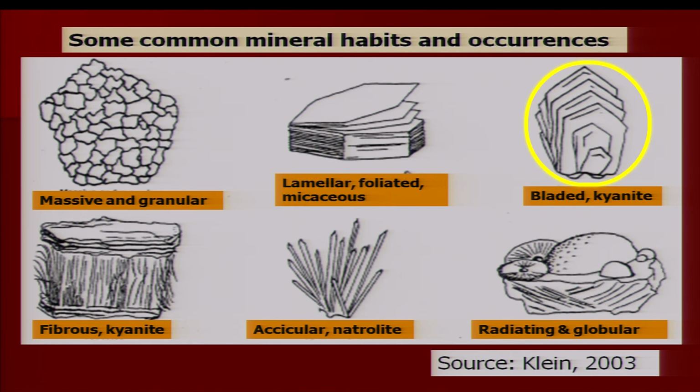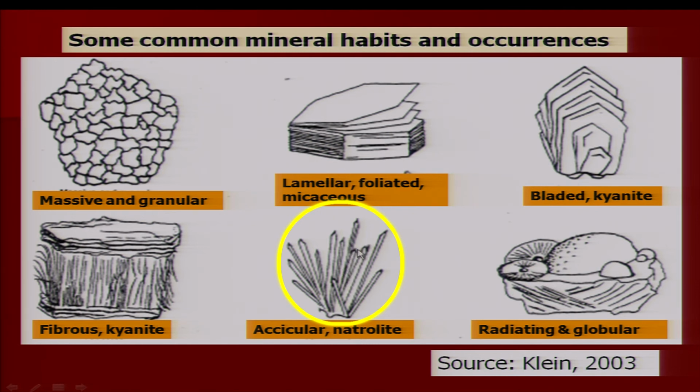Then bladed habit, at the top right-hand corner, just like a blade. The example is kyanite. Kyanite crystals are bladed, they can be separated out along the blades. Fibrous habit is shown here in this picture, and then acicular habit. This is acicular, just like a needle. You can see the crystals of a mineral, they look like needles.